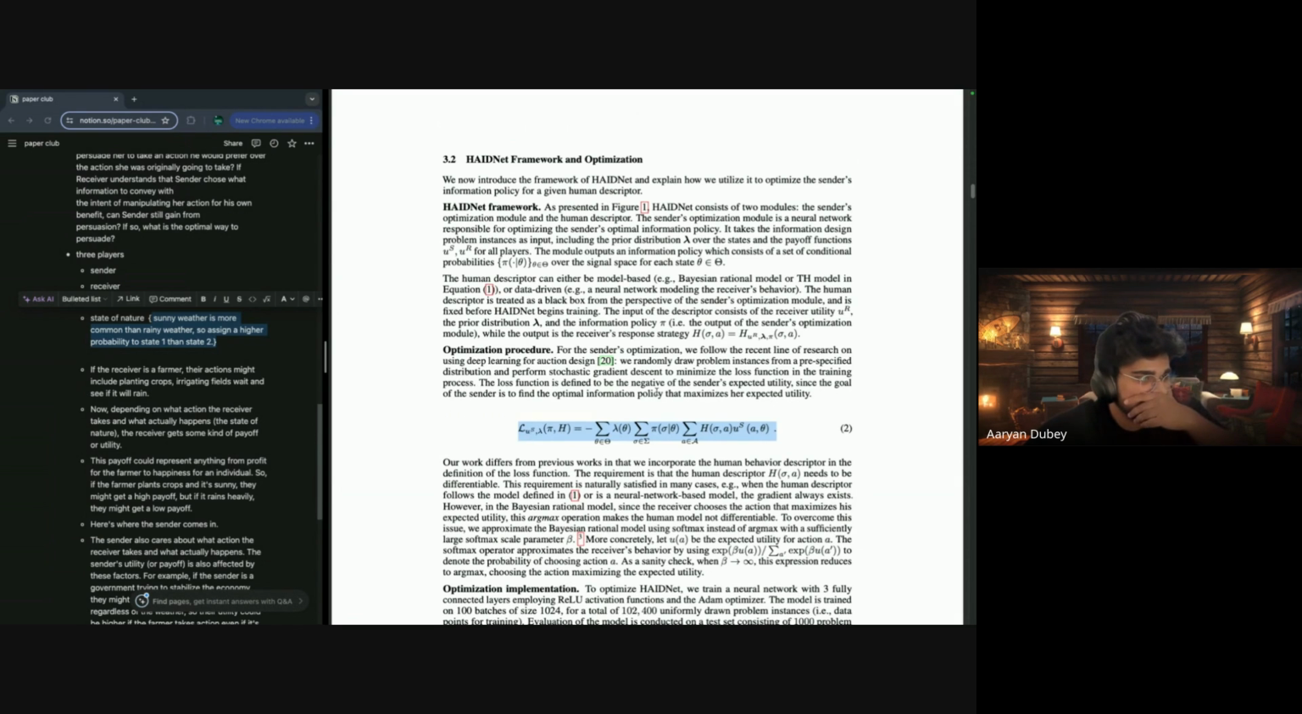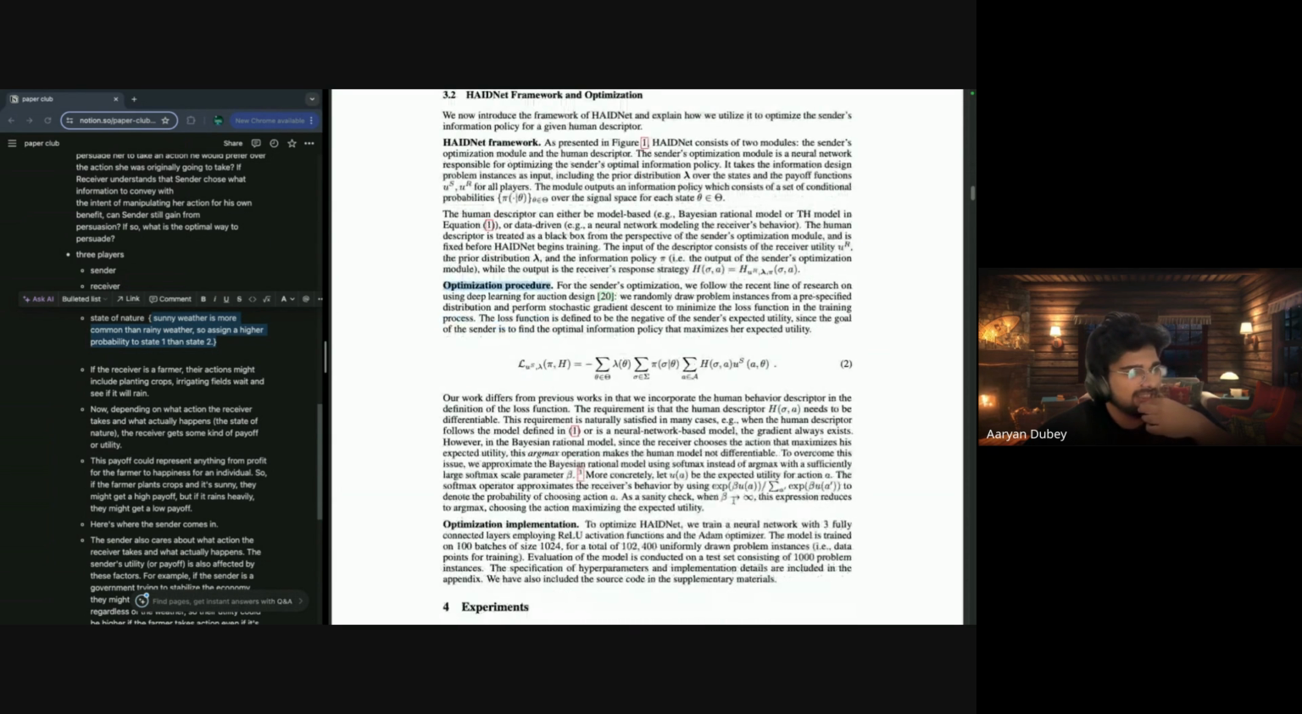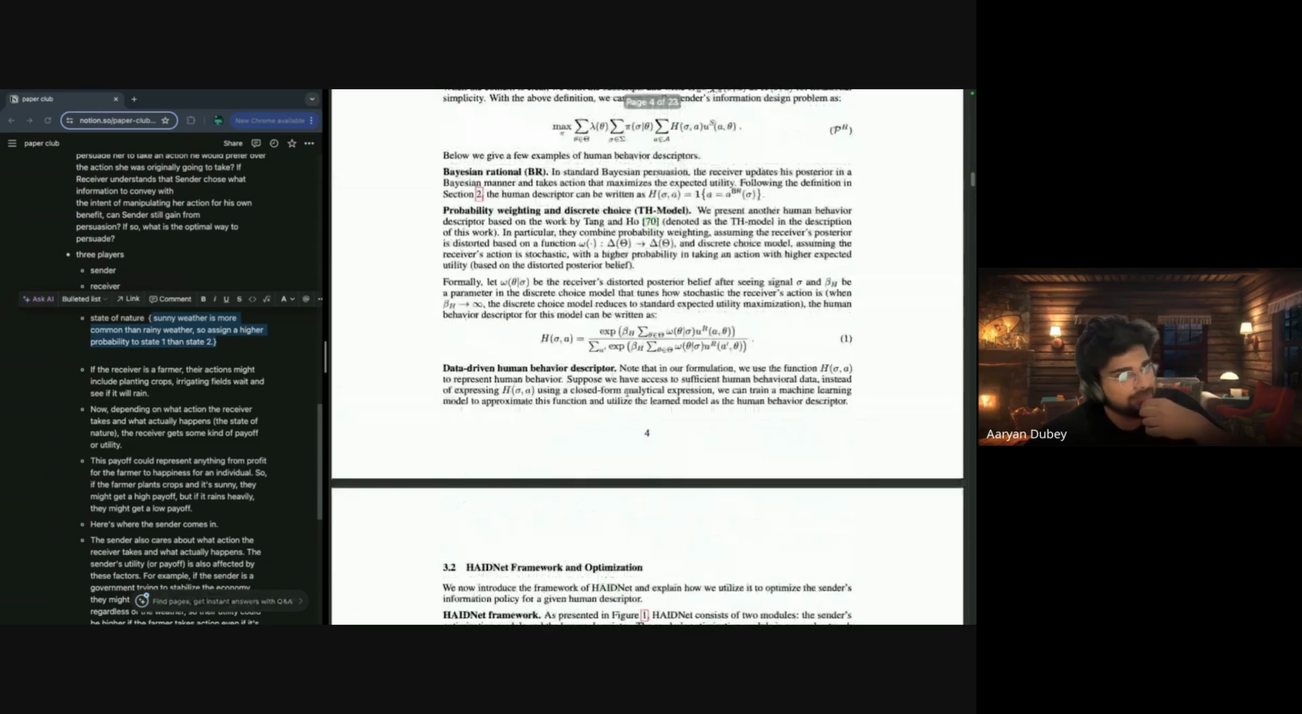The loss function is simply this: the prior distribution, the information policy, and the human descriptor function. They take the multiplication of that, and then put a -1 here. This is the real loss function. Generally, the optimization process is defined like that. There is one more thing: how are you going to optimize the loss function if the human descriptor is Bayesian, right?